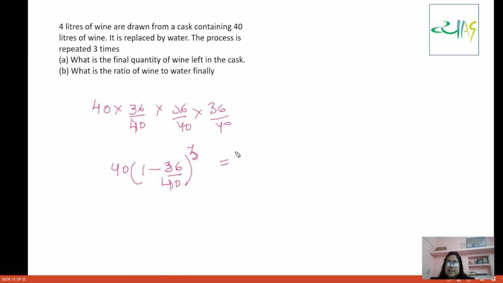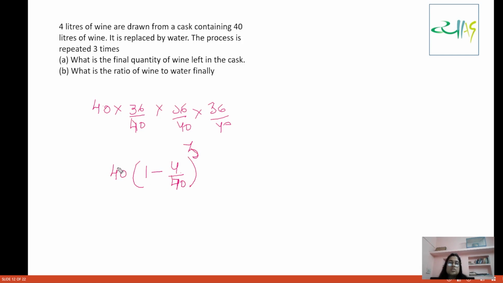You can see this is the quantity of wine we are starting with. We can write this as 40 into 1 minus 4 by 40, the whole cube.